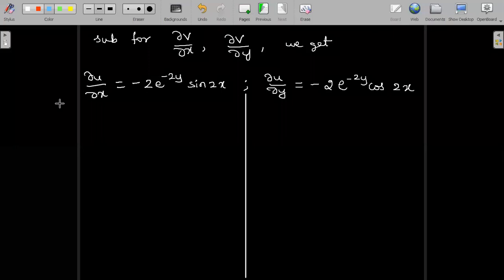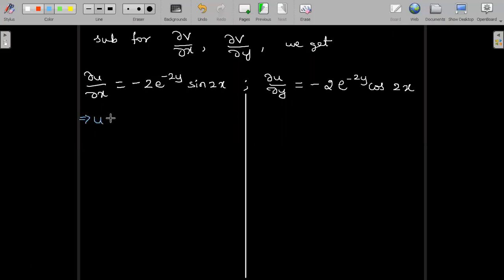Now let us solve one by one by direct integration. The first one by direct integration: u is equal to minus 2, and with respect to x, e^(-2y) is constant, right? So integration of e^(-2y) sin 2x dx plus the constant of integration g of y.